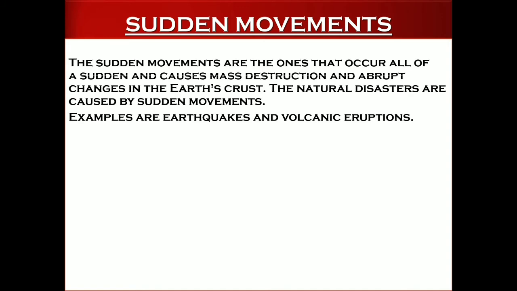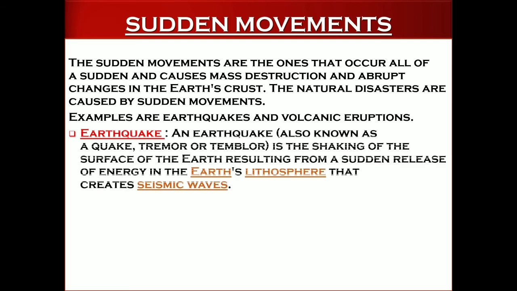Now here comes the second type of the endogenetic movements, that is sudden movements. Okay, till now we studied about slow movements. Now we are going to study about sudden movements. The sudden movements are the ones that occur all of a sudden and cause mass destruction and abrupt changes in the earth's crust. The natural disasters are caused by sudden movements. Examples are earthquakes and volcanic eruptions.